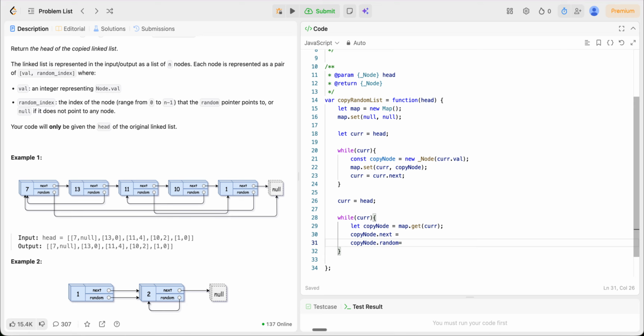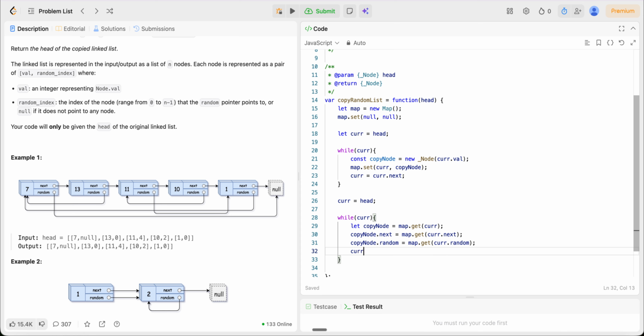It is similar to what we were doing: map.get of current dot next, and map.get of current dot random. Whatever the random is pointing to in current, the similar pointer will be pointed in the random of the copy as well.